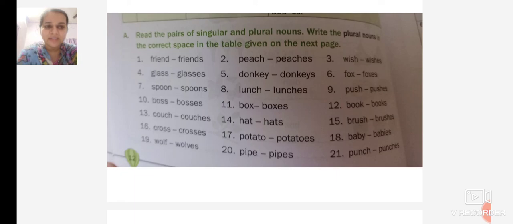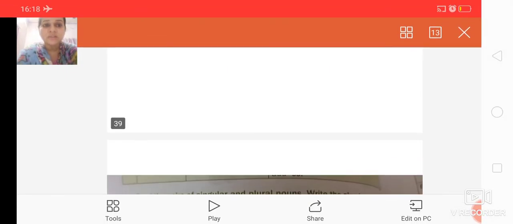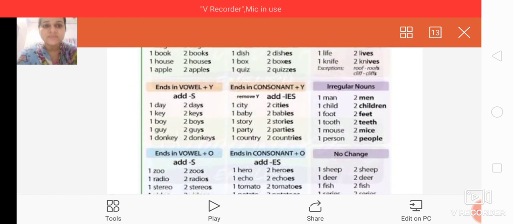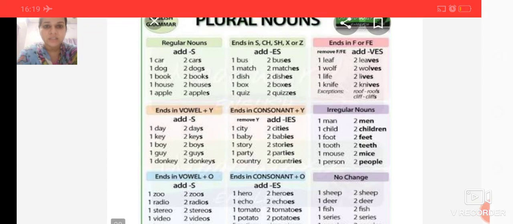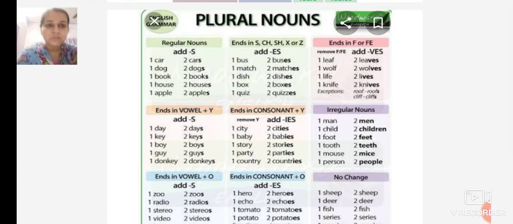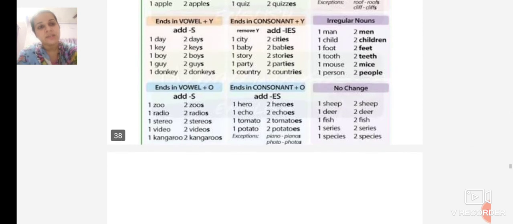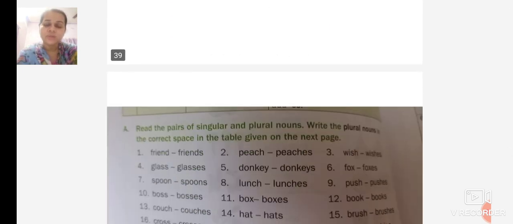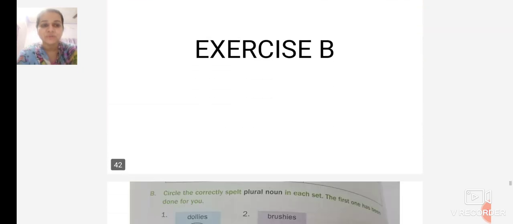Students, we all have done this exercise. So I want you all to learn only the rules. When you learn these rules, you will be able to change from singular to plural. So learn these rules and it will be very easy for you to change from singular to plural.